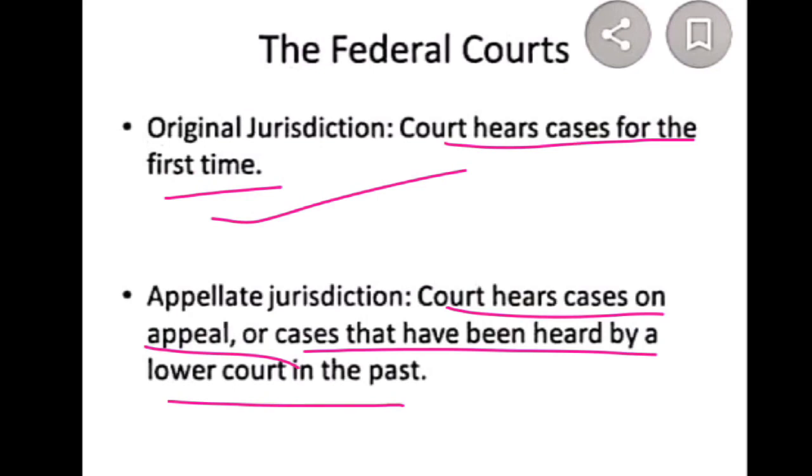Two types of powers are there in the High Court: original jurisdiction and appellate jurisdiction. Then, many other jurisdictions are there. Later I will tell. Yes, this is very important.